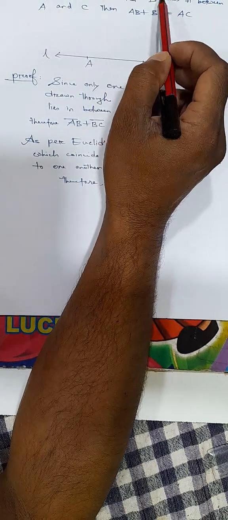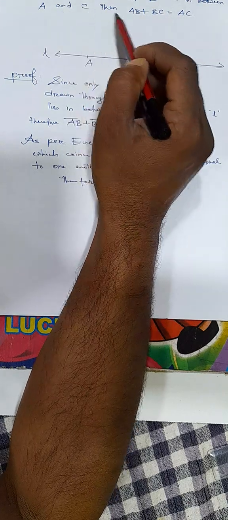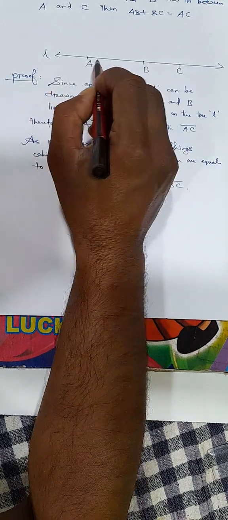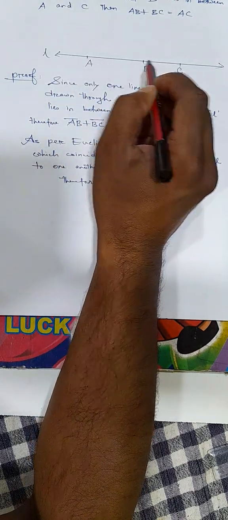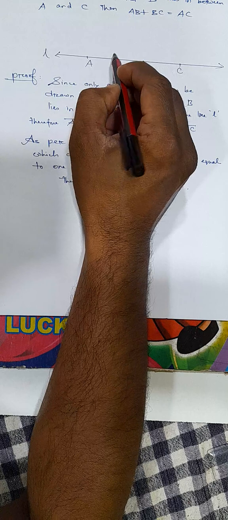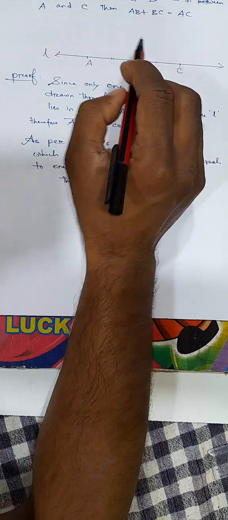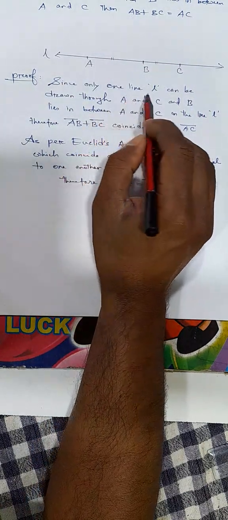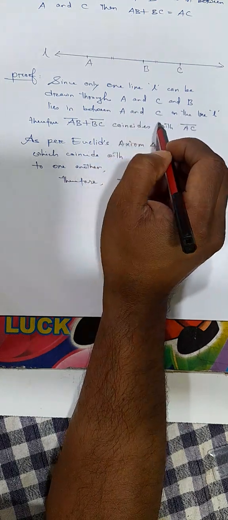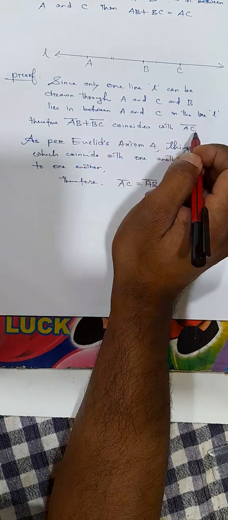If A, B, and C are 3 points on a line such that B lies in between A and C, then AB plus BC equal to AC. We are taking 3 points here, A, B, and C. B lies in between A and C. Now you have to prove that the sum of AB and BC is equal to AC, right? Now, since only one line can be drawn through A and C, and B lies in between A and C, therefore AB plus BC coincide with AC.